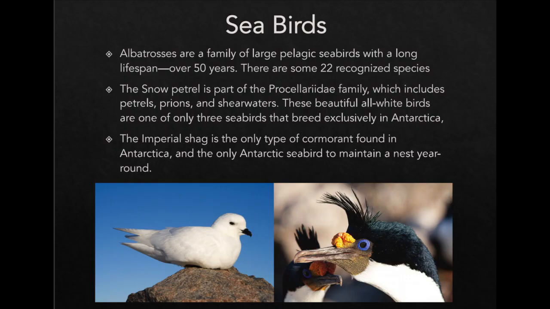Now we have other seabirds. So we have albatrosses, which you guys learned about in our seabird lesson. Albatrosses are a family of large seabirds with a long lifespan. They can live over 50 years, about 22 species. And then we have the snow petrel. So I'll show you guys a picture of the snow petrel. The snow petrel is a very, very white bird.